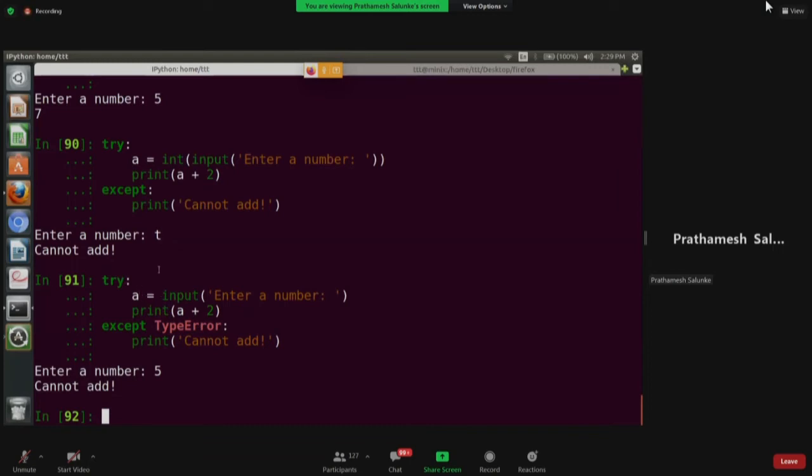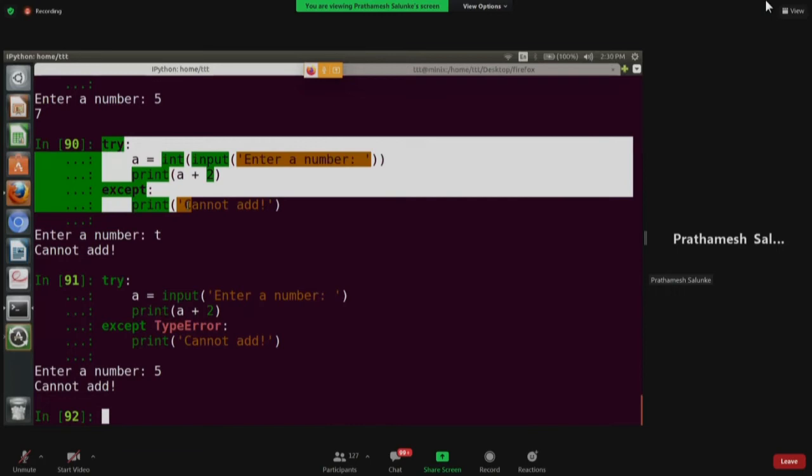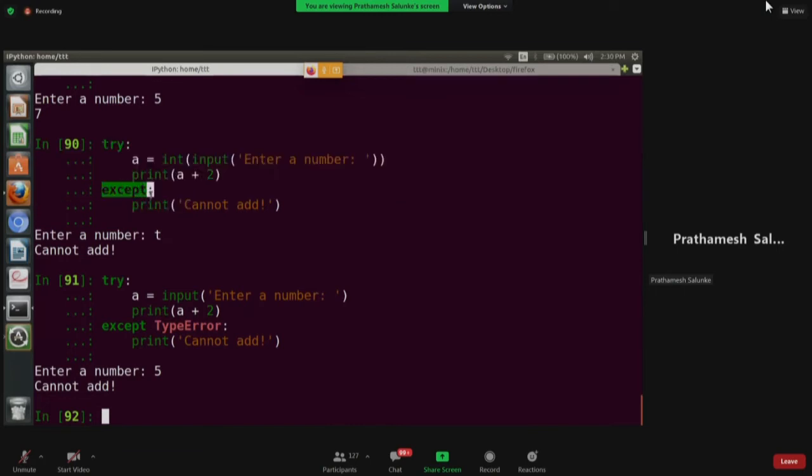See what is happening. Initially when we were running it, we were simply catching all the exceptions, which will handle everything, but it is a bad practice as a programmer. A good practice is to always mention what exception you're trying to handle, because if there is any other exception, you will come to know this is crashing or breaking, and then you can handle that. But if you simply put except, it will handle everything, and you will have no idea what kind of exception you are handling. So it is a very good practice to mention what exception you are handling.